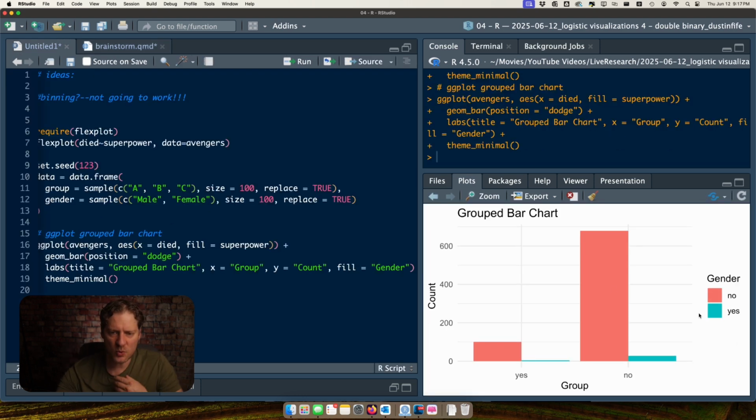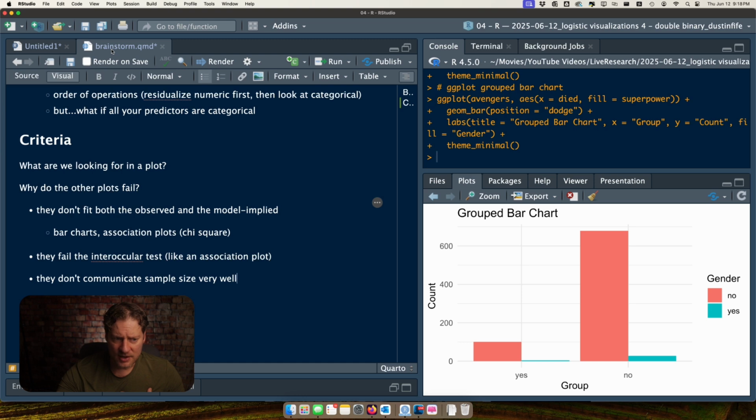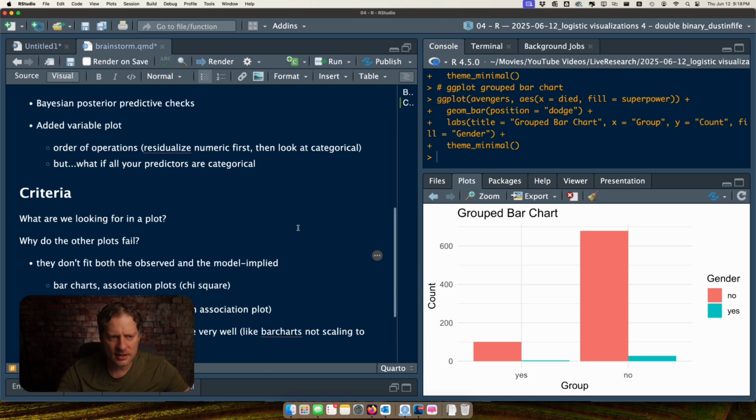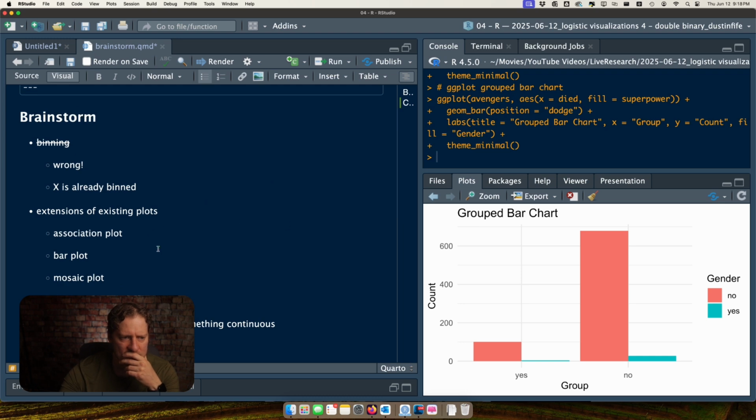So here's what I'm talking about, where you've got such a huge sample size difference that it kind of overshadows what's going on over here, and sometimes it makes it really hard to see the patterns that exist in the data. So we've got to do something about that, like bar charts not scaling to within group sample size.